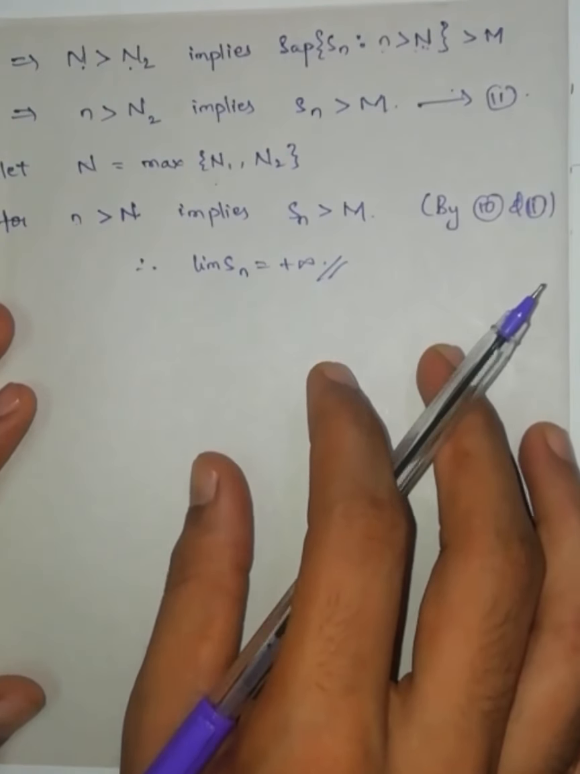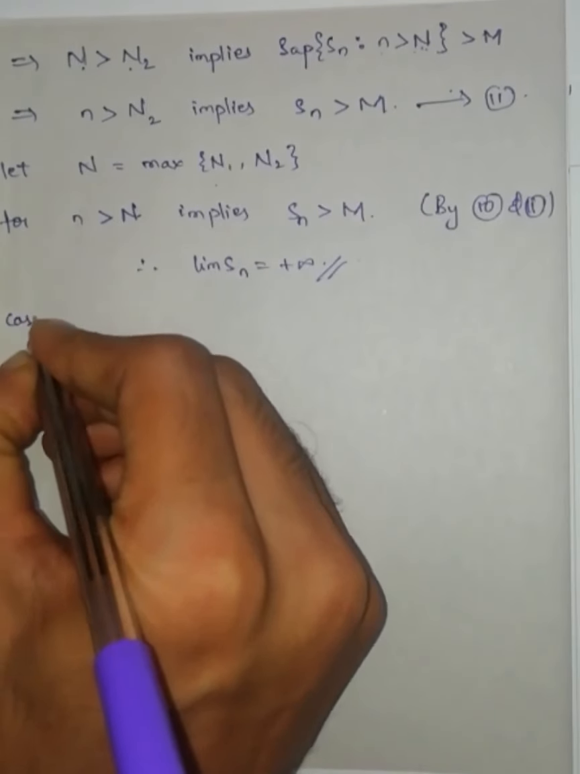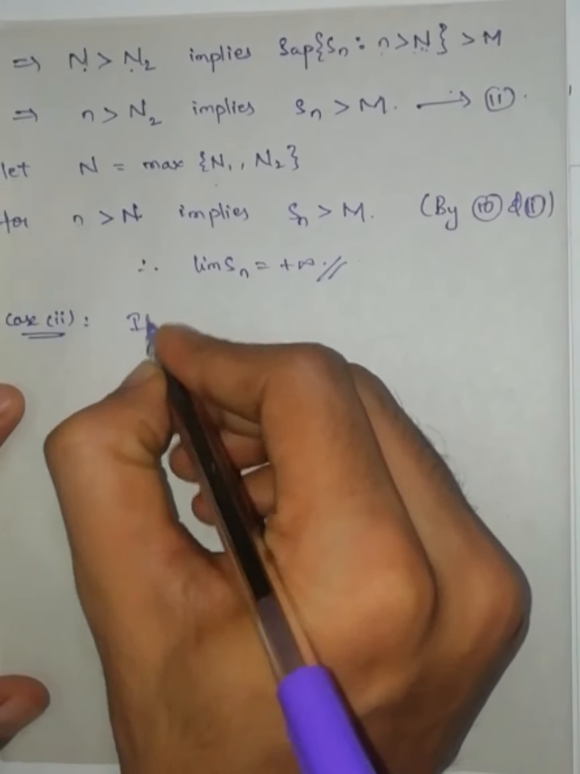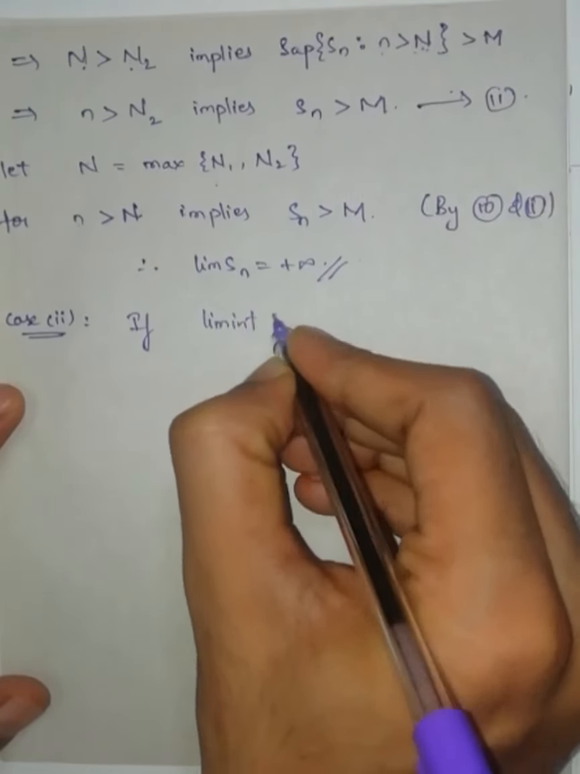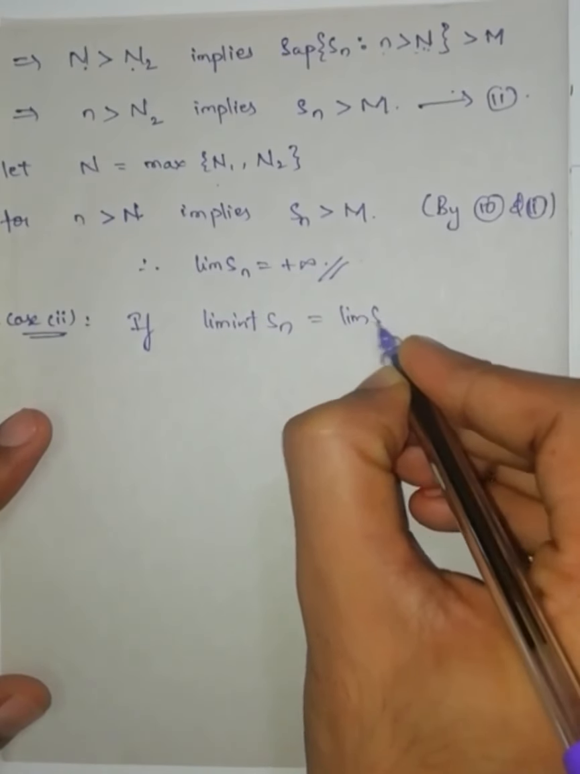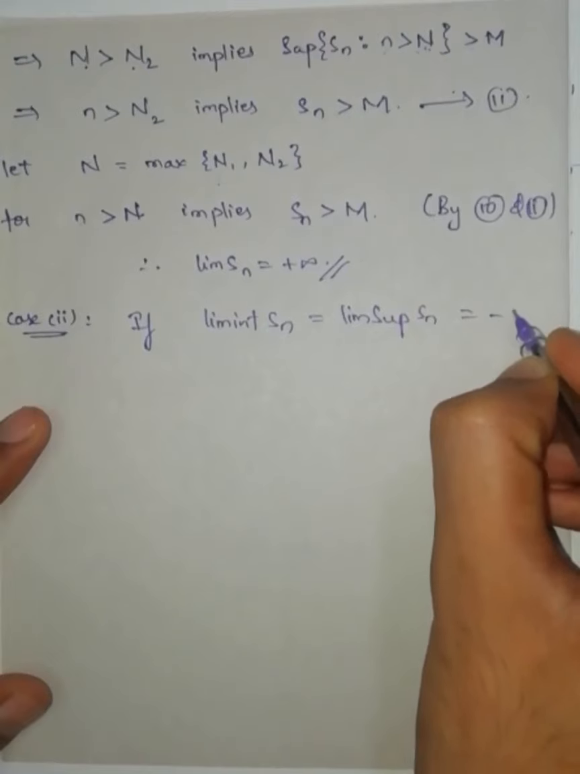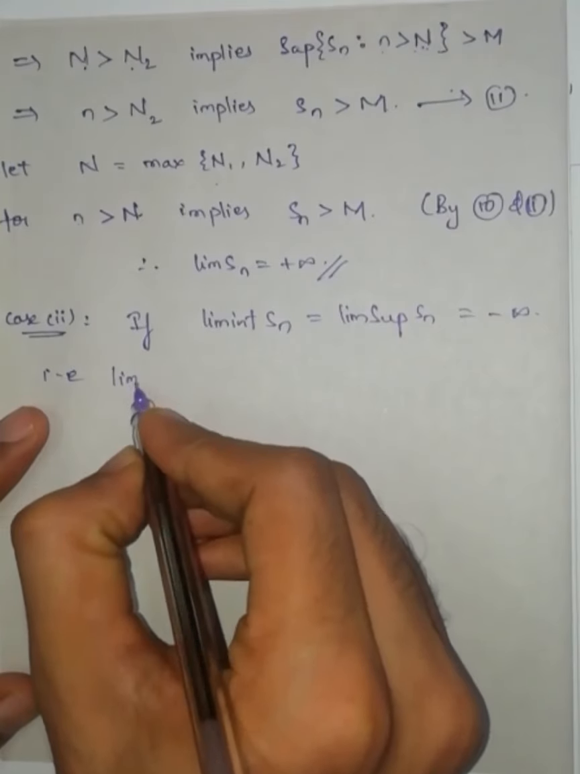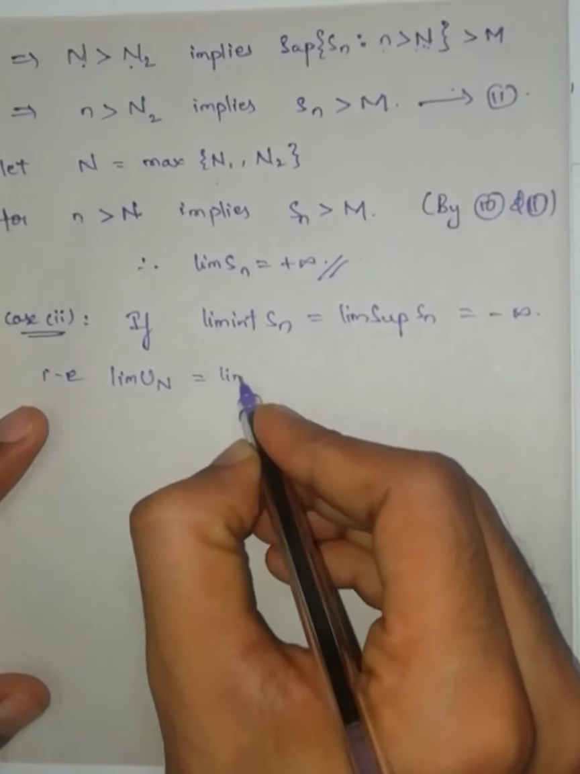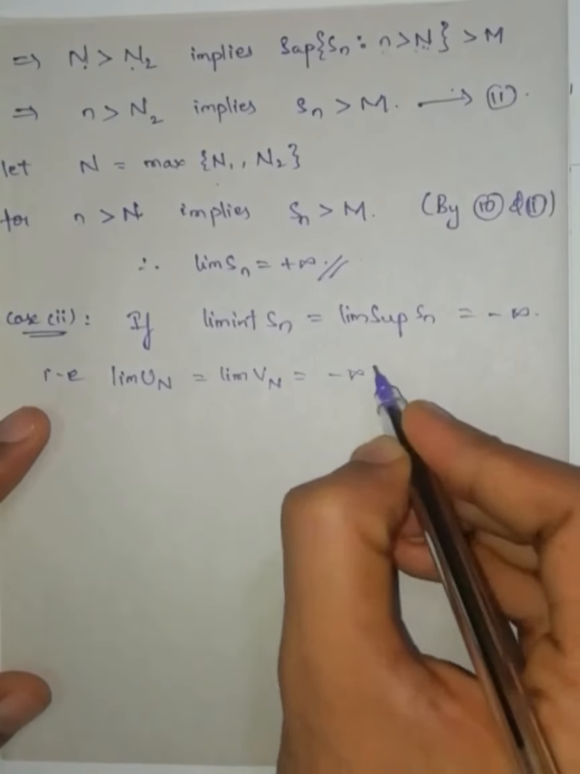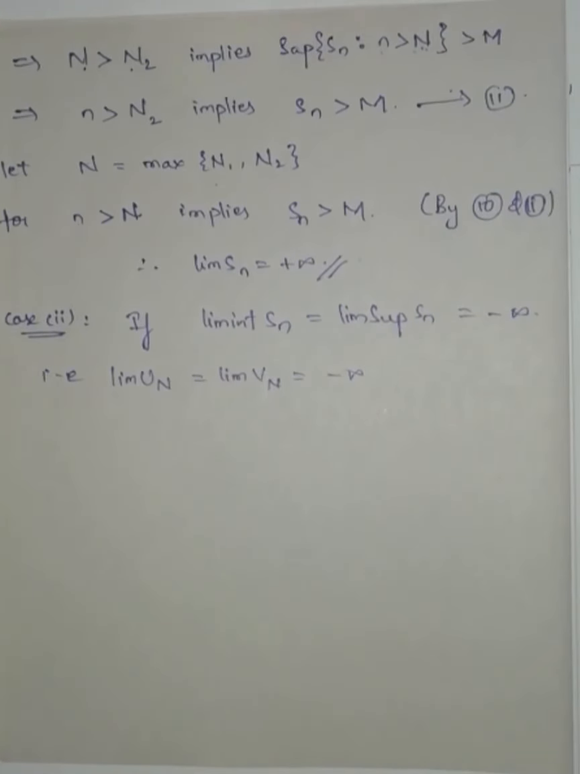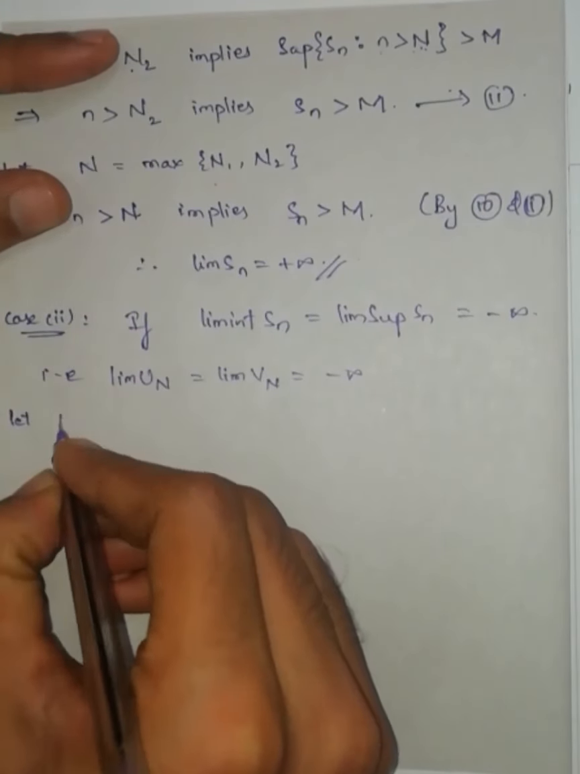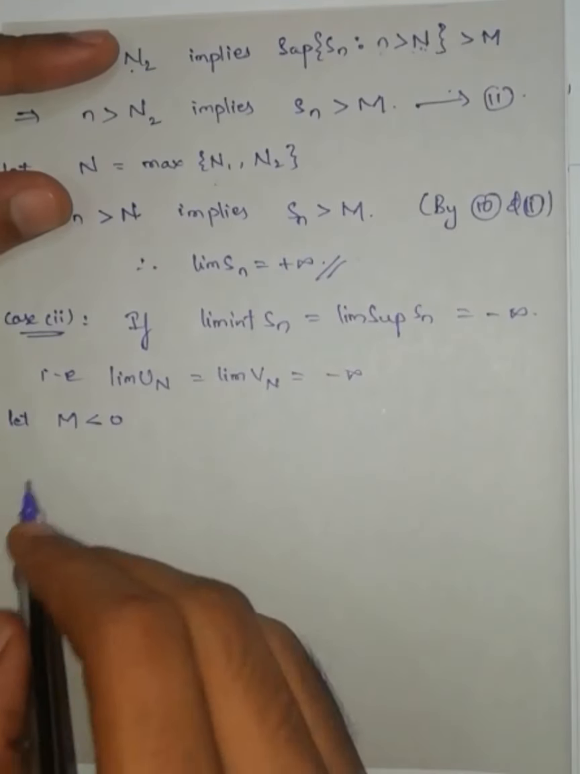Now in this case 2, if limit inferior of Sn is equal to limit superior of Sn is equal to minus infinity, that is, what is limit inferior from equation number 3? Limit of un is equal to limit of vn is equal to minus infinity. Here you can write by equation number 3 and 4. Now let M be less than 0 because it is minus infinity.